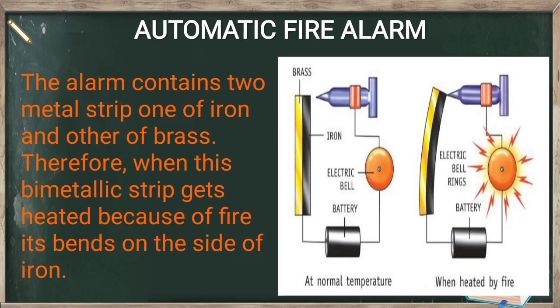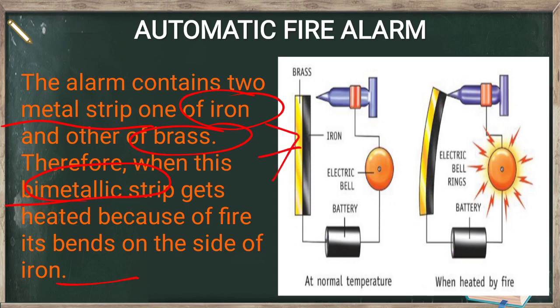In our surrounding, there are so many examples you also see related to the expansion. The most common one is automatic fire alarm. The automatic fire alarm contains two metal strips. One is made up of iron and the other is made up of brass. Therefore, when this bimetallic strip gets heated up, because of the fire, it bends on the side of iron. Here you can understand by the help of this picture.